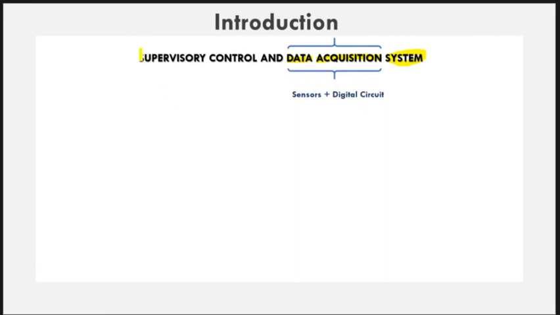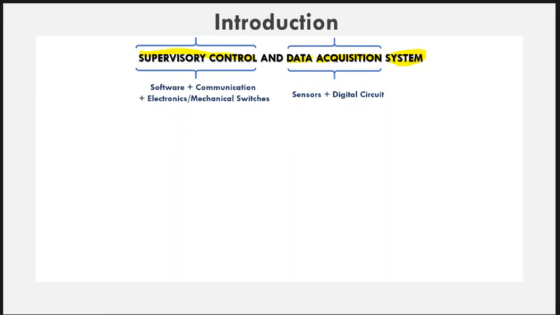The next term is supervisory control. It means a system with communication facility to control devices in the field from a remote location on the basis of the data acquired. So it is the combination of software plus communication channel and electronic or mechanical switches to operate the devices in the field.